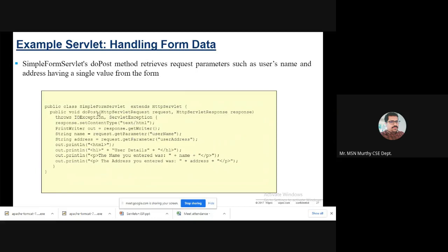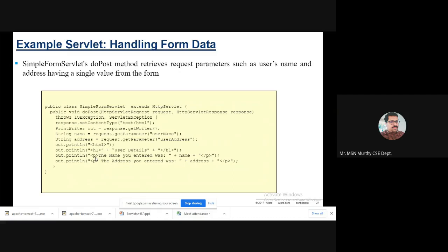This is your servlet program, the doPost method. You see, name = request.getParameter("username"): the username value will be applied to this. Similarly, getParameter of user address: address stores the user address value. Those will be printed as a response, like user details printed in the H1.